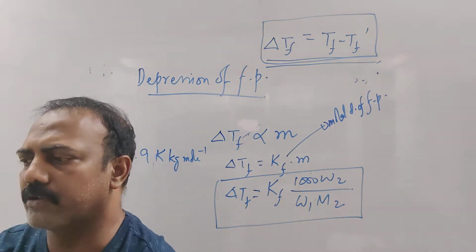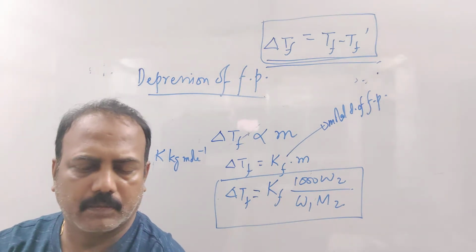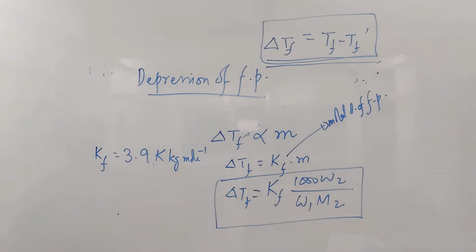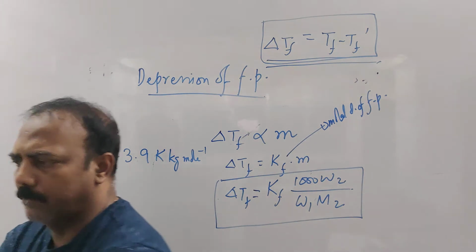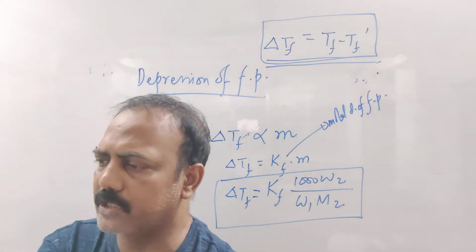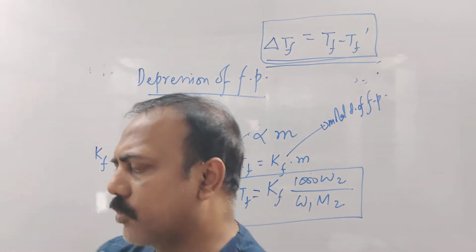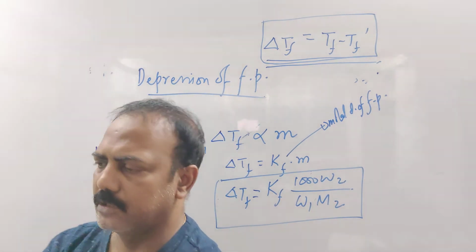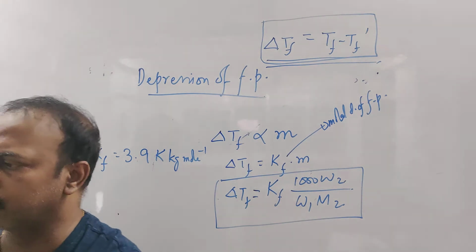We will finish up the theory part today, then the numericals and the other questions we are going to do next day. Then this chapter will be finished also. Some more numericals and some other questions we will do next day, because we are going to finish the theory today itself. One more property is left and a little bit more, so both of them we are going to do.